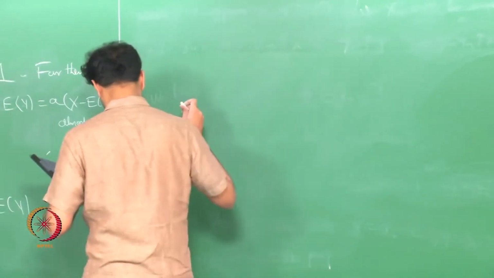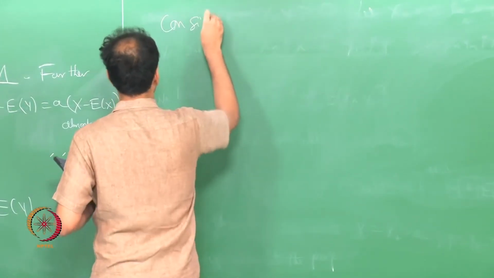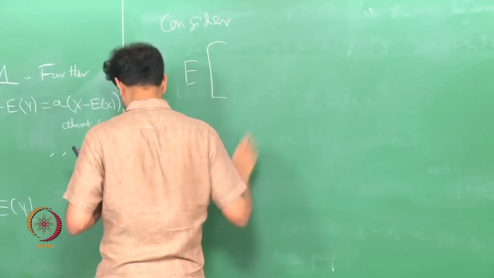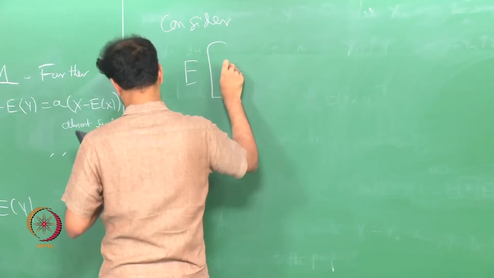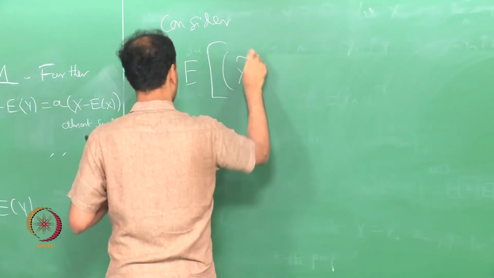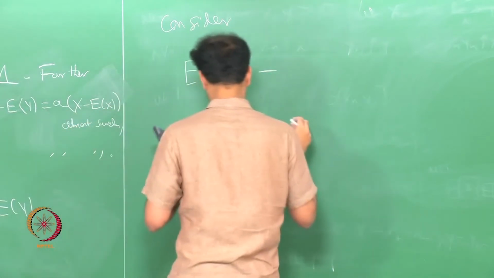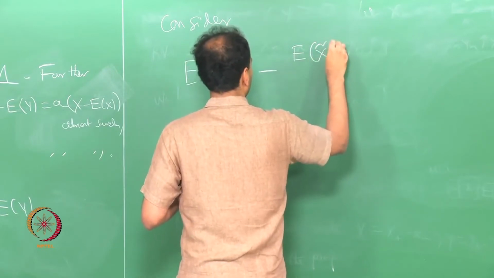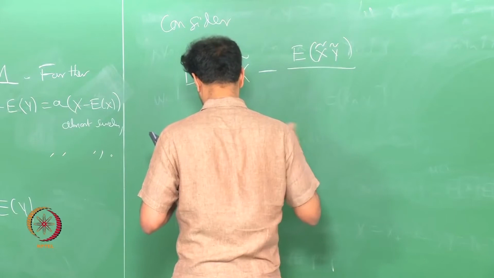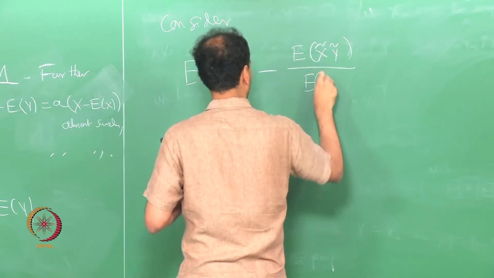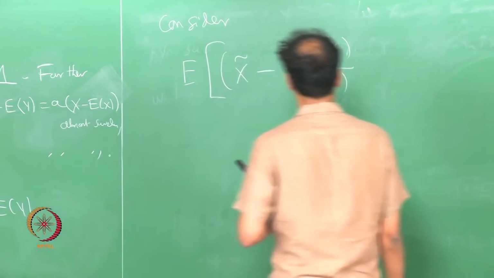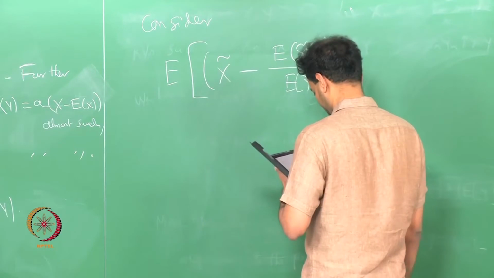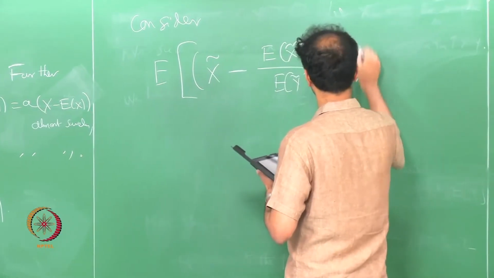So, you consider the expectation of this big expression: expectation of x tilde minus expectation of x tilde y tilde over expectation of y tilde squared, times y tilde, this whole squared.